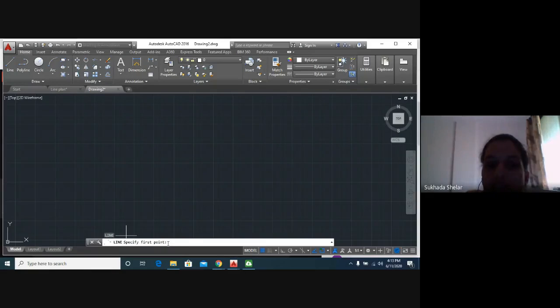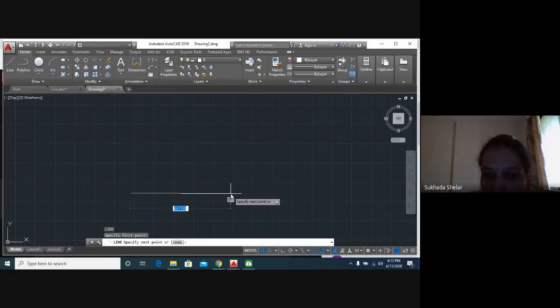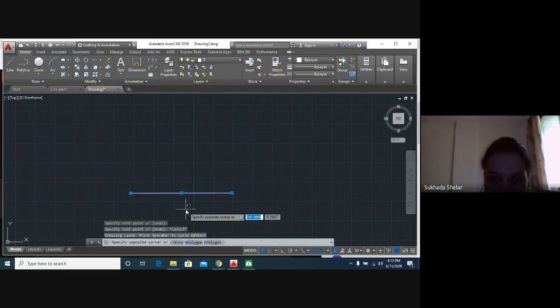It will give us guidance for our next activity. I will specify the first point. Then it will also show at the point of your click, specify next point. You can specify the next point here, and that will be a line. It's very easy to learn.